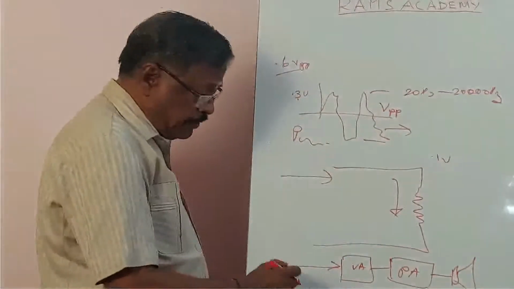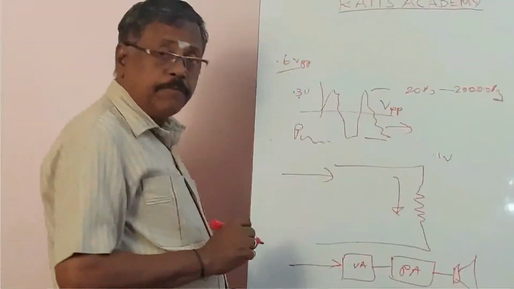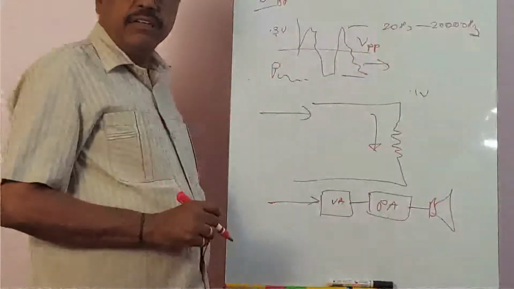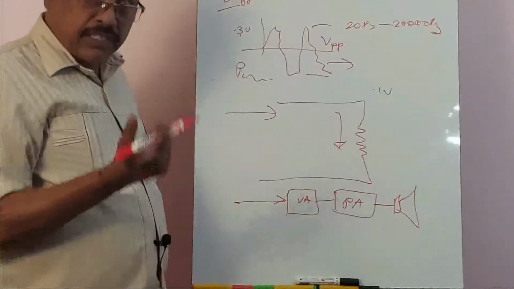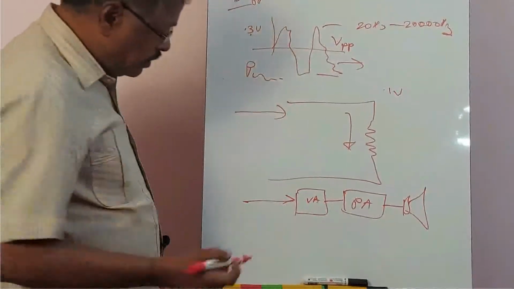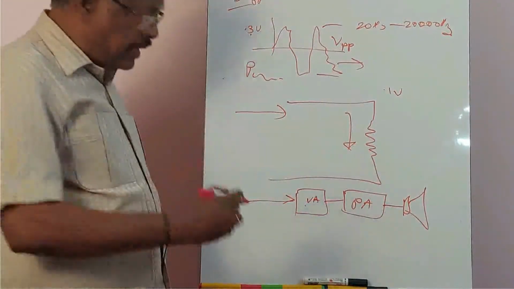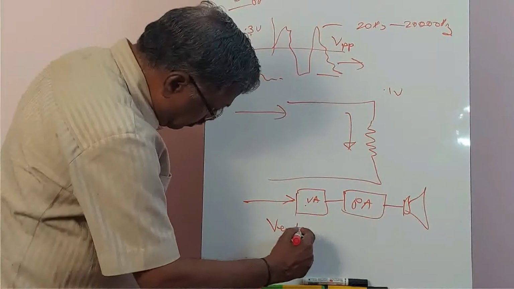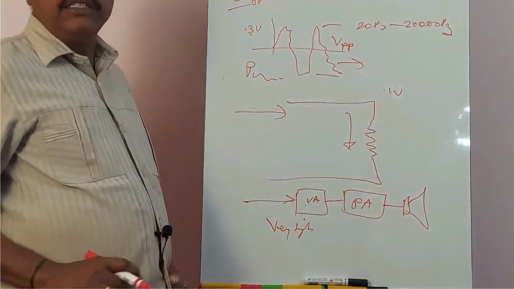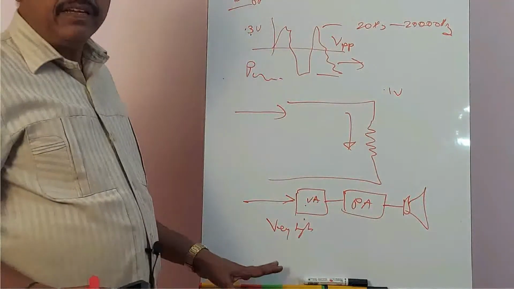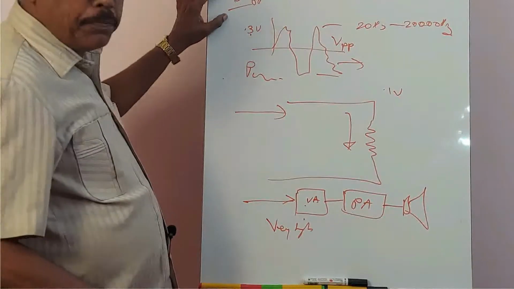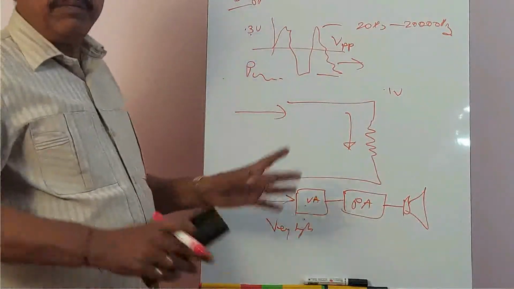Therefore, the first amplifier which is fed with the signal should not draw any current. What is the meaning? You should take the signal, it should not draw any current. Therefore, internal impedance of the first stage is supposed to be very, very high. Internal impedance of the voltage amplifier is supposed to be very high. Then only 0.6 peak to peak will not come down. It will not create any effect.